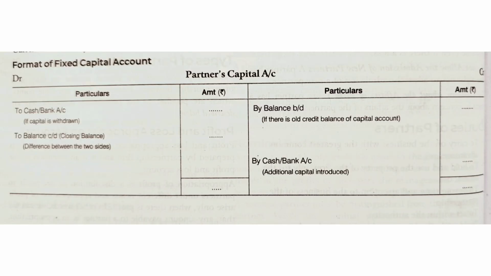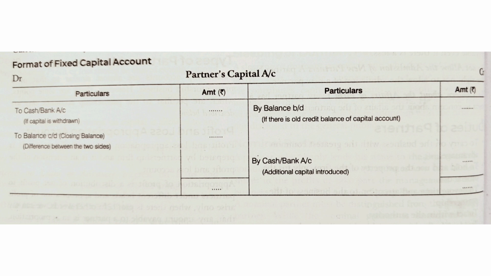The first account under the fixed capital is partner capital account. On the credit side, you can see a balance brought down. If there is any old credit balance of the capital account, that will be brought down here. Next is cash or bank account. If any partner brings additional capital to the business, it will be entered here. If he introduces capital by cash, it will be written cash, or if he introduces capital by cheque, it will be recorded as a bank account.